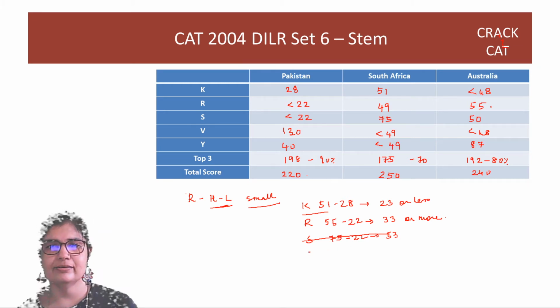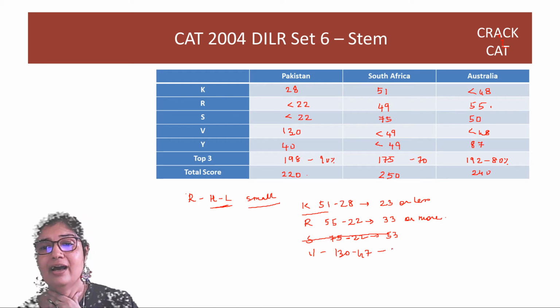If you look at Vijender's greatest, if I find the greatest possible third score here, that will be 47. So 130 minus 47, Vijender can have a very high R index. This is close to 83. And if he gets 0 in any of these, then his R index is in fact 130.